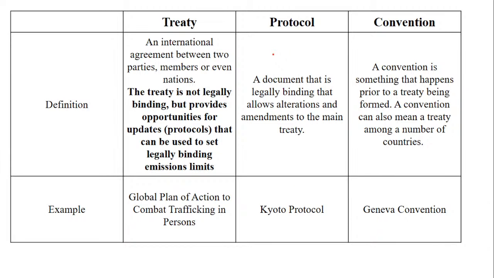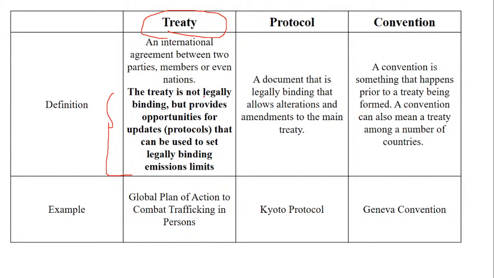Okay, let's look at this. I have specially added a statement also. Treaty, an international agreement. Now see, here I am not going into an order because I don't want to put that thing in your mind. So let's individually look at the terms. For example, treaty is an international agreement between two parties, as I said, members or even nations. It can happen between two parties or between two nations.